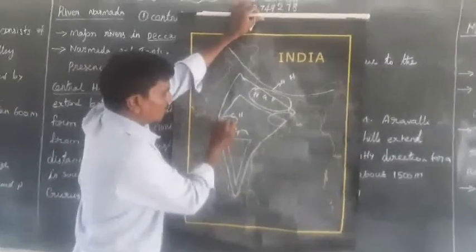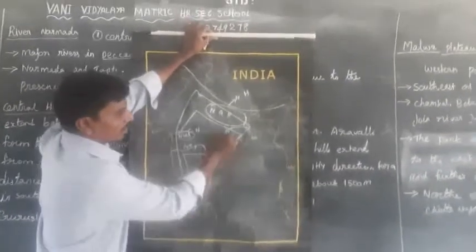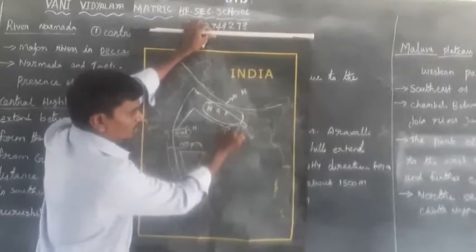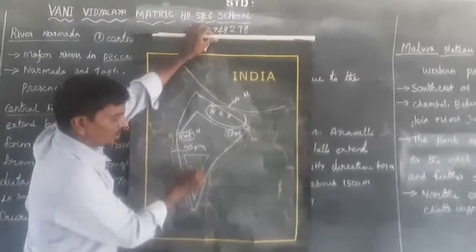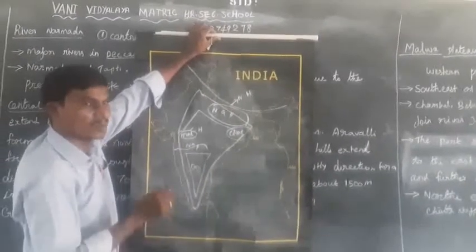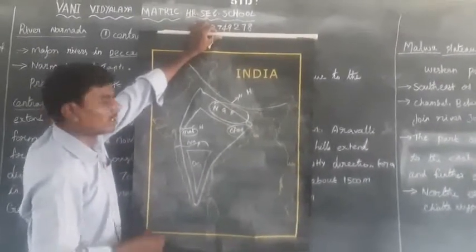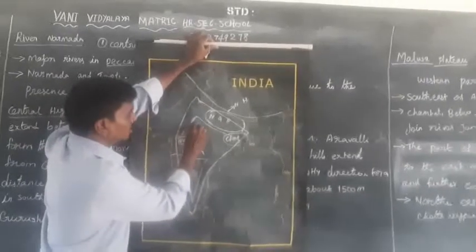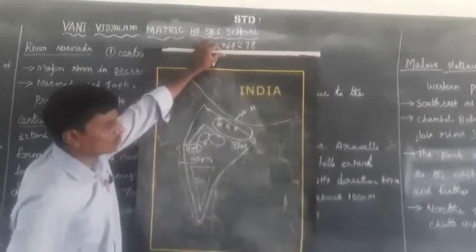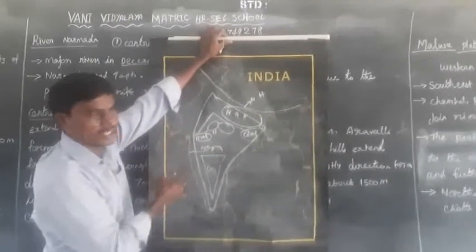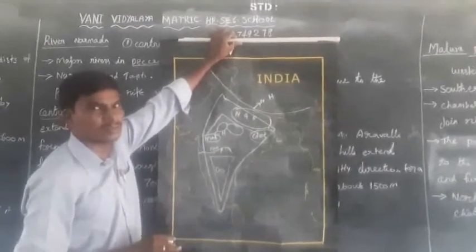The eastern side is the Chota Nagpur Plateau, and the southern part is the Deccan Plateau, and there are some other plateaus, one is Bundelkhand, another one is Baghelkhand. So these are located in the Peninsula Plateaus.